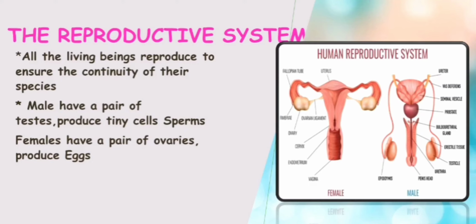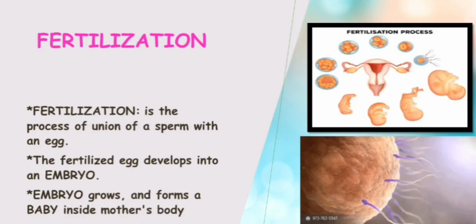Next comes the fertilization process. Fertilization is a process in which there is a fusion of the male sperm with an egg, and with that fusion a zygote is formed, and that zygote again develops into an embryo. The embryo grows inside the mother's body, becomes a fetus, and then a baby when the mother gives birth. Clear? So this is the whole reproductive system.